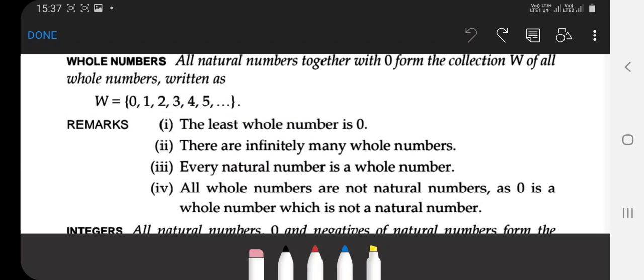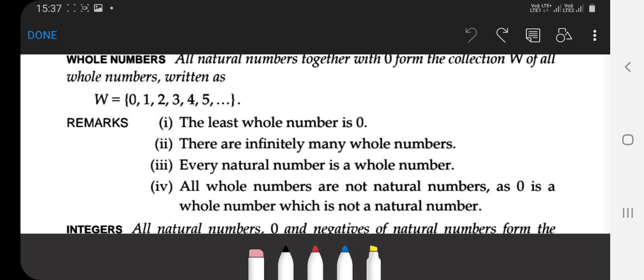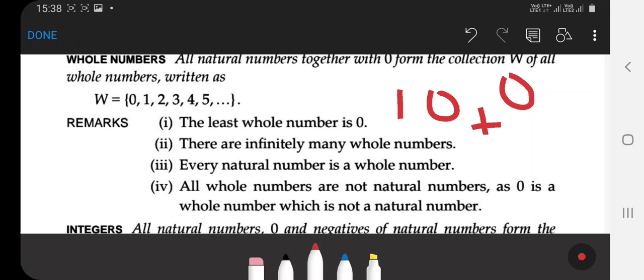So you know that 0 is the smallest whole number. Remember that 0 is the smallest whole number. There are infinitely many whole numbers. Similarly to the natural numbers, there is no limit. You think of a number, just add 1. Suppose 10, so 10 plus 1 is equal to 11, which is a new whole number. Clear?